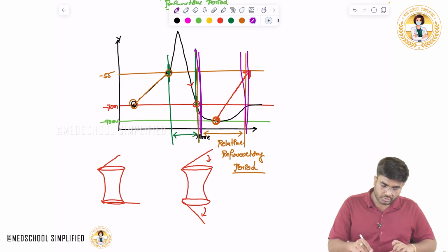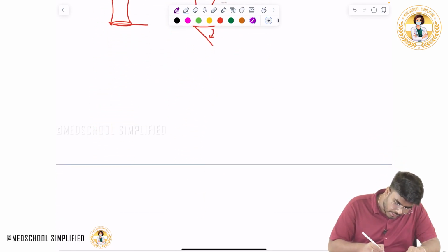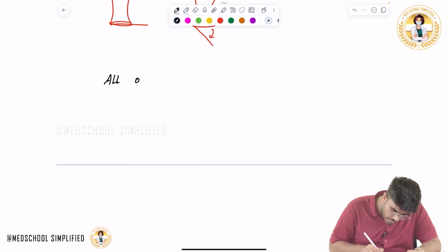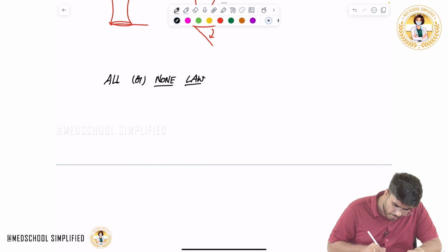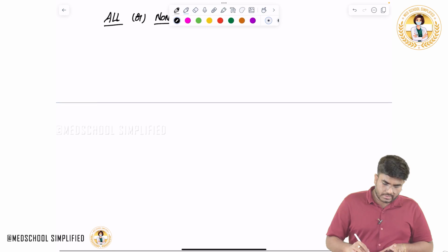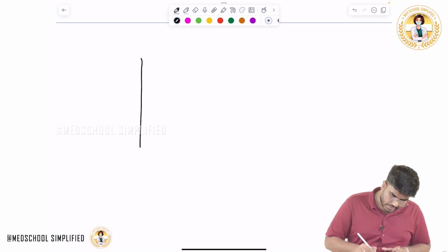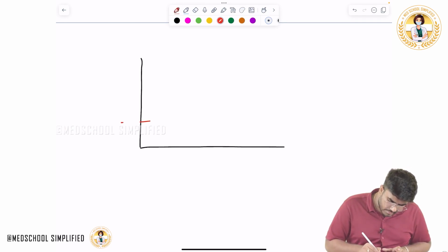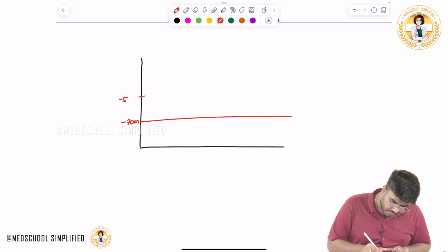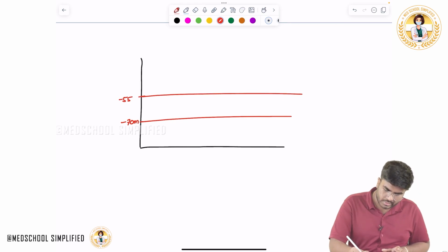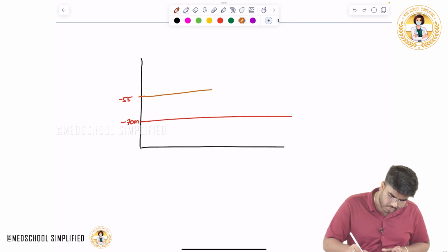Later, what else should you know? There is something called the all or none law. What is this all or none law? By this time you already know it. Let me draw it here. Here, minus 70 millivolts is the resting membrane potential. Here is minus 55 millivolts, that is the threshold potential. Let me draw the threshold with a different color. It is the threshold potential.